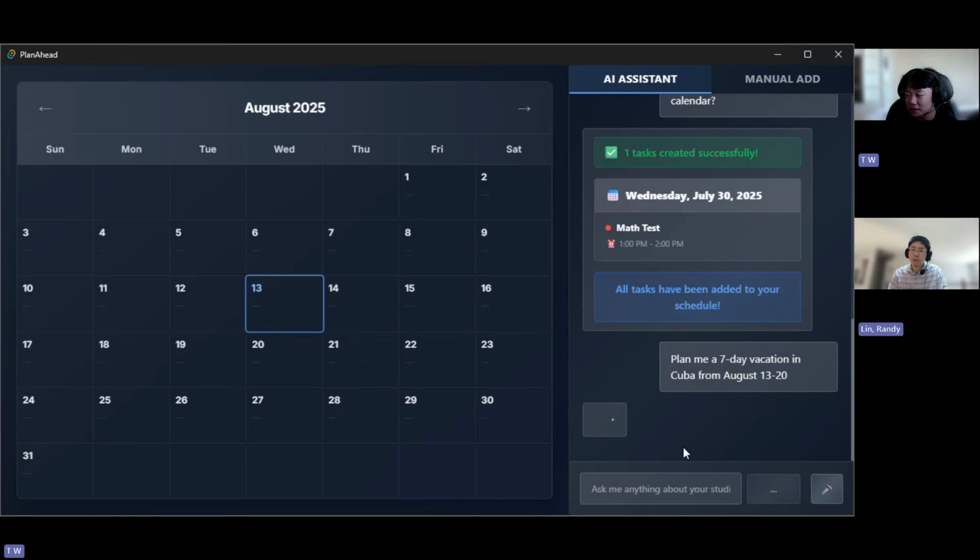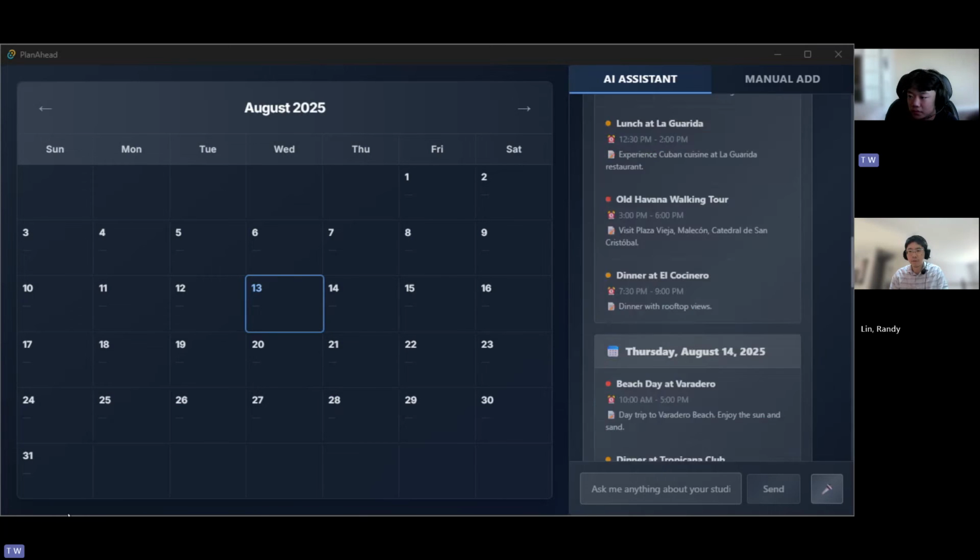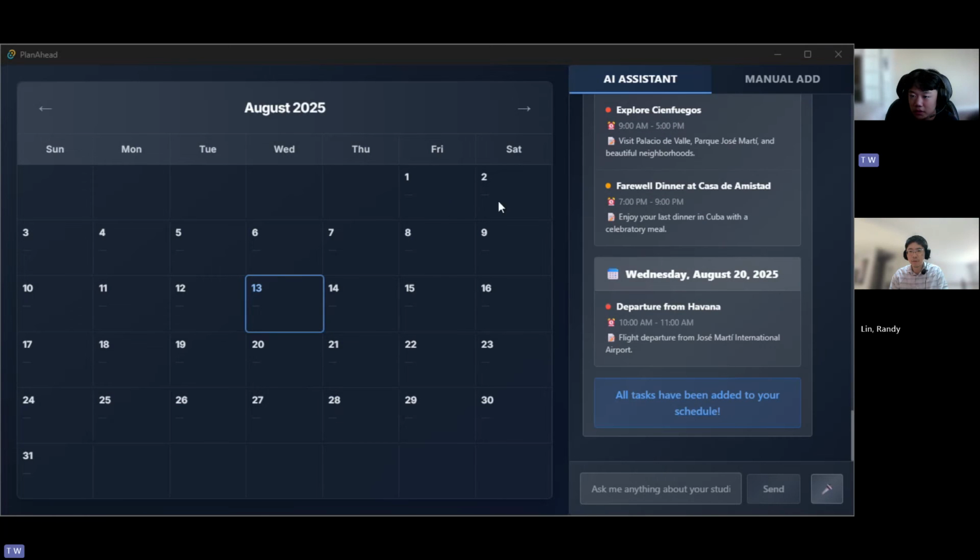So while we're waiting, could you show us the n8n side of your setup, just briefly? Sure. I just have to open it. Yeah, take your time. Oh, is it done?